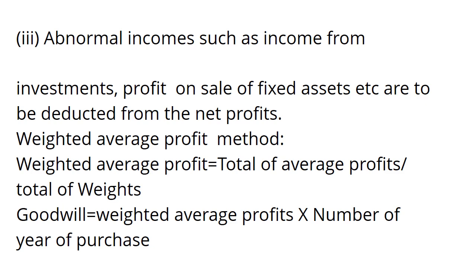Now the second method regarding average profit method I am starting. It is the weighted average profit method. Weighted average profits are equal to the total of products of profits and weights divided by the total of weights, and goodwill will be equal to weighted average profits into number of years of purchase.